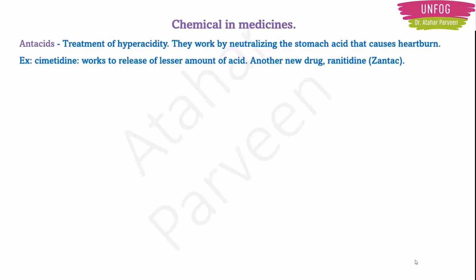An example of an antacid is cimetidine. It works to release a lesser amount of acid in the stomach, thereby decreasing the hyperacidity. After that, one more new drug is made nowadays. It is known as ranitidine or Zantac. It is also called Rantac, and all the tacs are this ranitidine drug. So these are antacids.